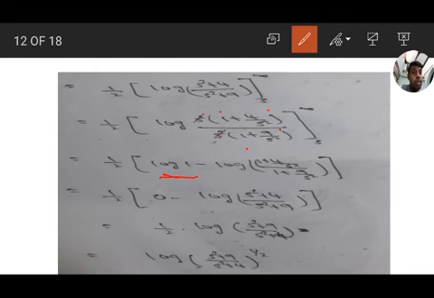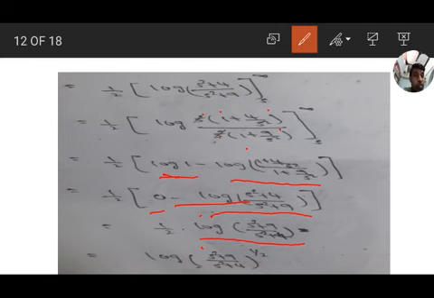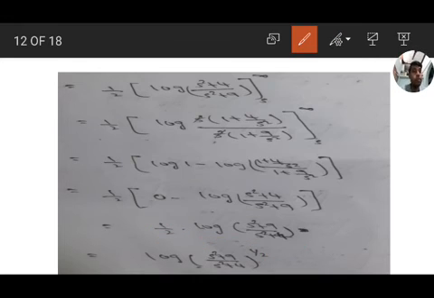And for s, it is the same, log of 1 plus 4 by s square over 1 plus 9 by s square. Log 1 value is 0, so the lower limit stays as it is, log of s square plus 4 by s square plus 9. Since there is a minus, the numerator and denominator interchange as a reciprocal, giving 1 by 2 into log of s square plus 9 by s square plus 4. The 1 by 2 comes into the power by the log property: log of s square plus 9 by s square plus 4 whole to the power of 1 by 2.